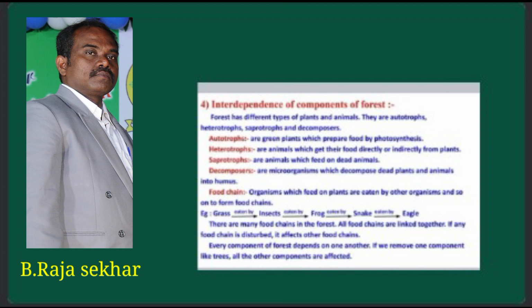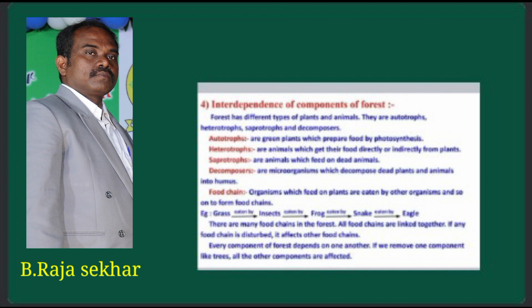So these are the different types of animals. Animals are heterotrophs. They cannot prepare their own food material. So animals are consumers. Primary consumers, secondary consumers, tertiary consumers.